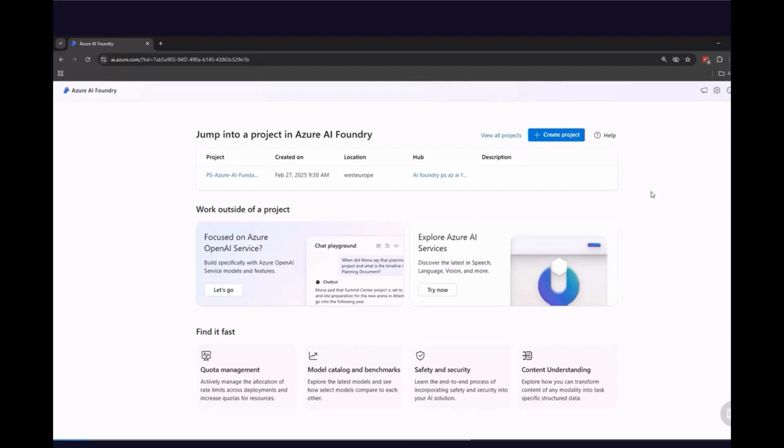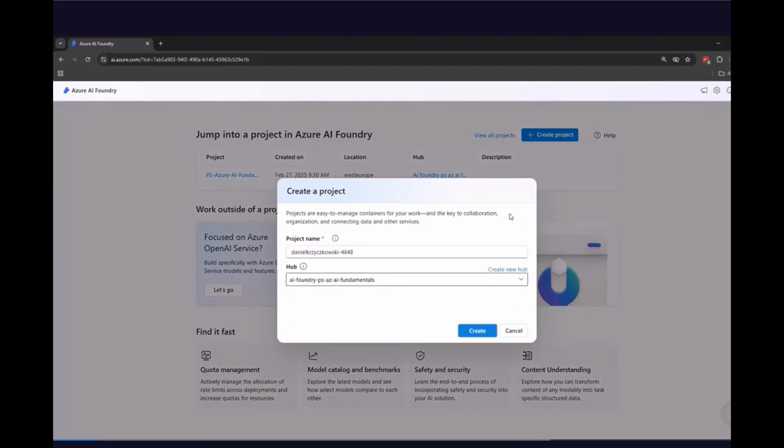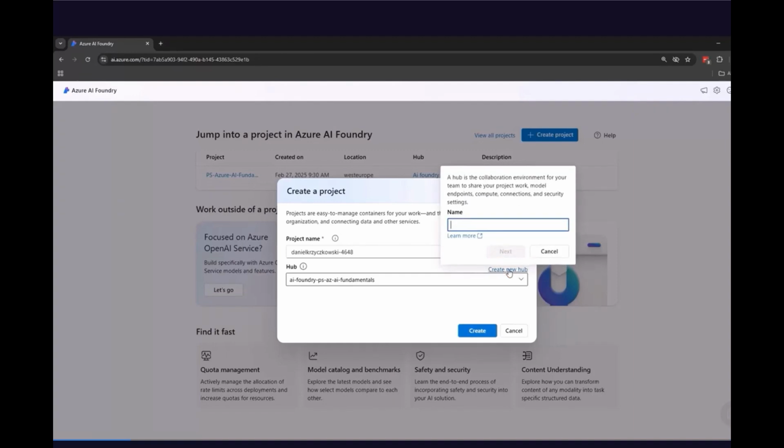To create new Hub and Project, we have to click Create Project button. Once clicked, there is a new window open where we can specify the name of the project and also decide whether to use existing hub or to create one using Create New Hub button. As you remember, Hub is a container for projects. So now, I will click Create New Hub button. And as you can see here, I have to provide the name for this hub. Once the name is provided, I can provide the name for the project. And once the project is created, I can access it through Azure AI Foundry portal.